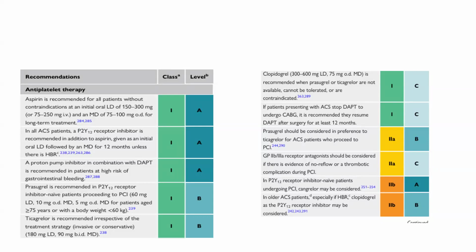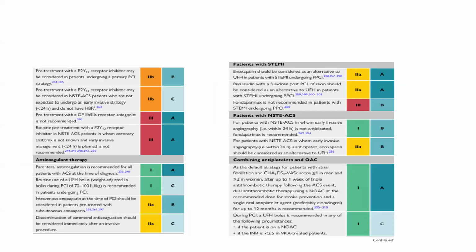If P2Y12 receptor inhibitor naive patients undergo PCI, cangrelor may be considered. Class of recommendation 2B, level of evidence A. In older ACS patients, especially if high bleeding risk is present, clopidogrel as P2Y12 receptor inhibitor may be considered. Class of recommendation 2B, level of evidence B. Pretreatment with the P2Y12 receptor inhibitor may be considered in patients undergoing a primary PCI strategy.